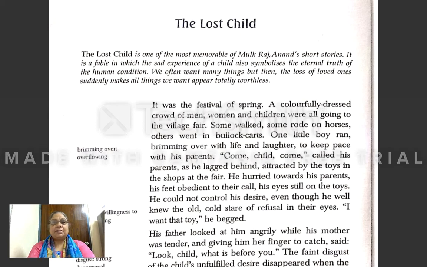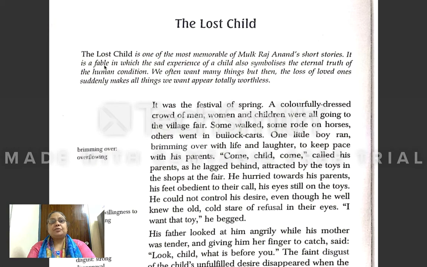So, let us start. The Lost Child is one of the most memorable of Mulk Raj Anand's short stories. So, who has written this story? Mulk Raj Anand. It is a fable in which the sad experience of a child also symbolizes the eternal truth of the human condition. What is a fable?